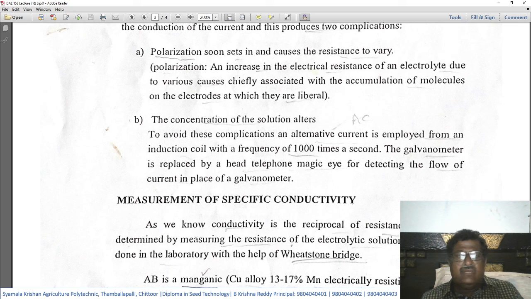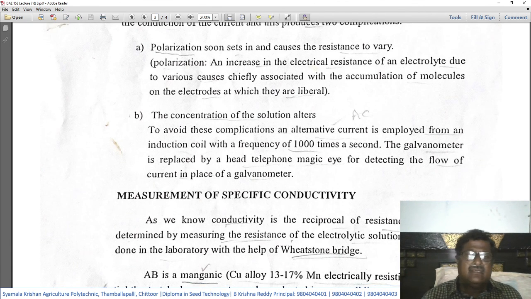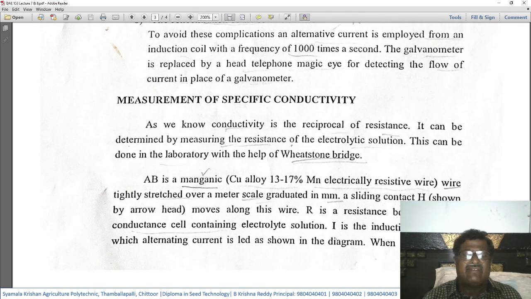So the galvanometer is replaced by a head telephone or magic eye for detecting the flow of the current. In this conductance cell, instead of using the galvanometer, we use the head telephone or magic eye to detect the flow of the current. Then, measurement of specific conductivity.